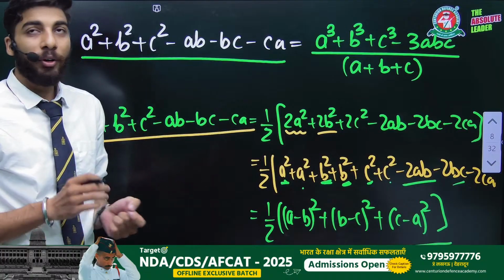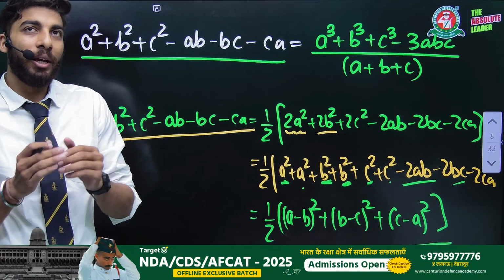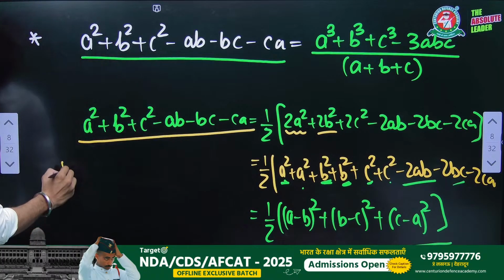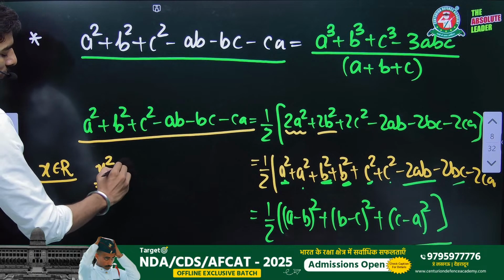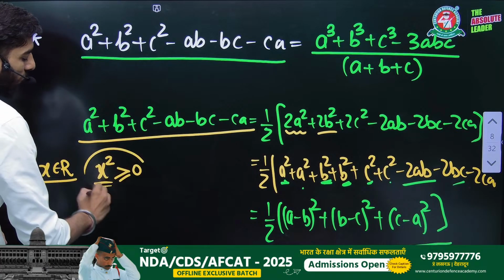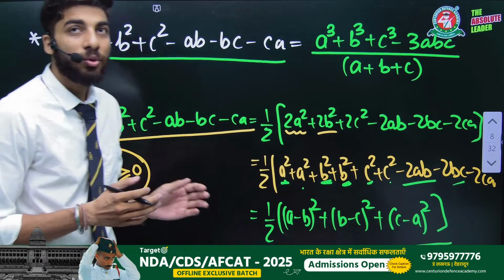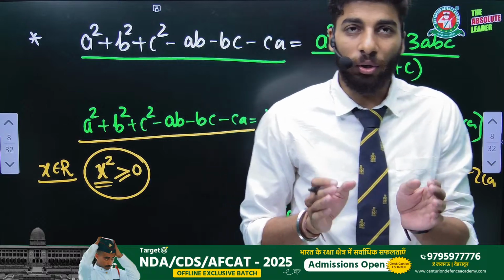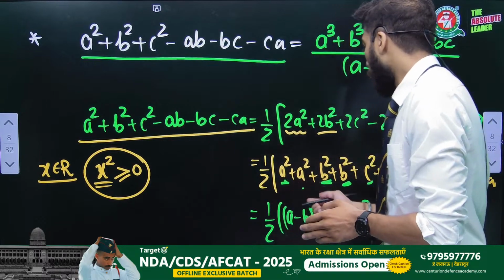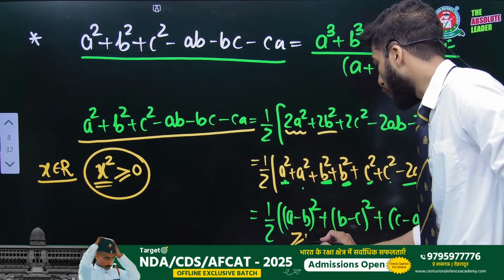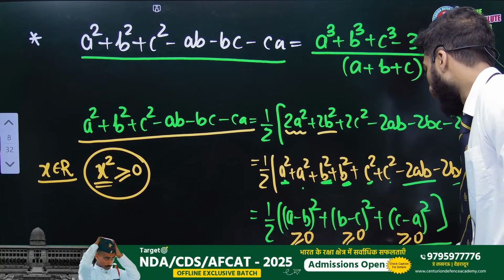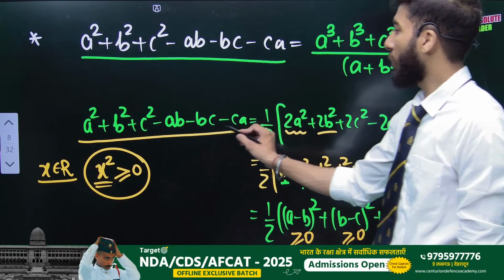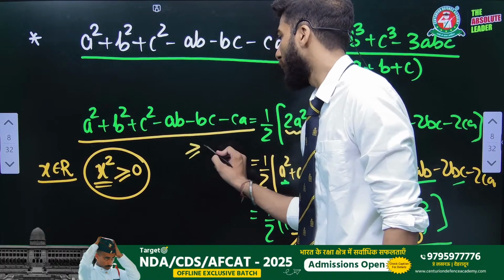Now what we are going to learn here: if you square any real number, if x belongs to the real numbers and you square it, x square will always be greater than or equal to 0. Any real number square will always be greater than or equal to 0. Now if you apply that here, each term is greater than or equal to 0, so the whole expression will always be greater than or equal to 0.